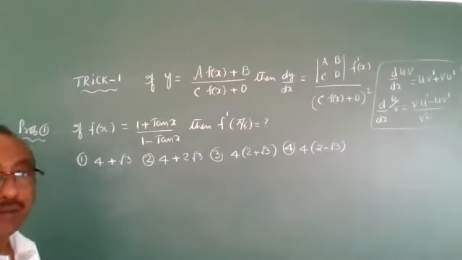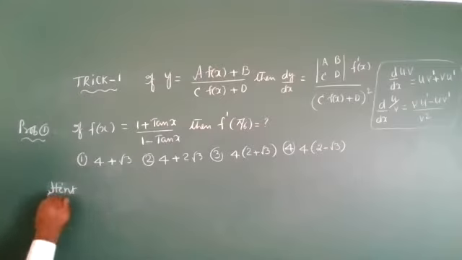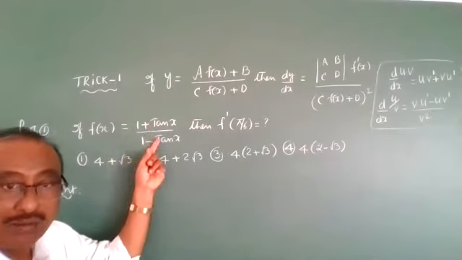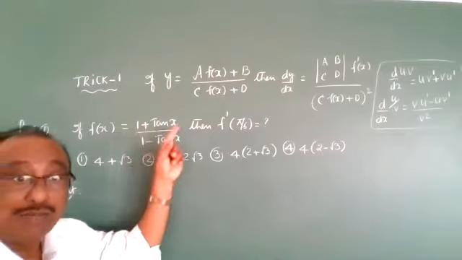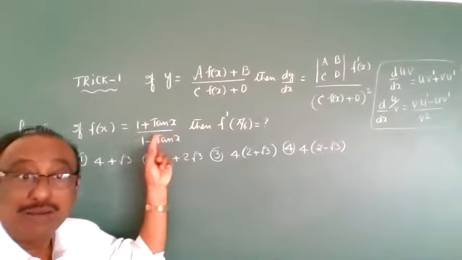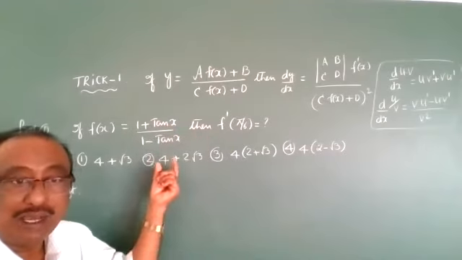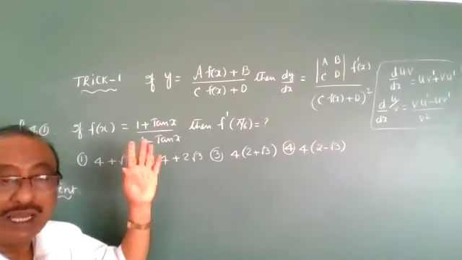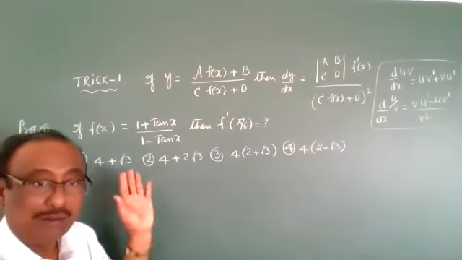So now I will do the problem. Everyone see. The hint of the problem is I am doing it in the short method. So everyone do the long procedure. What is the long procedure? They are applying the u by v formula. What is the answer we are getting? Somebody will do the tan of pi by 4 plus x formula: tan pi by 4 plus tan x by 1 minus tan pi by 4 tan x. We get the tan of pi by 4 plus x equals 1 plus tan x by 1 minus tan x. They apply the formulas, but we are going to do the problem very simply.